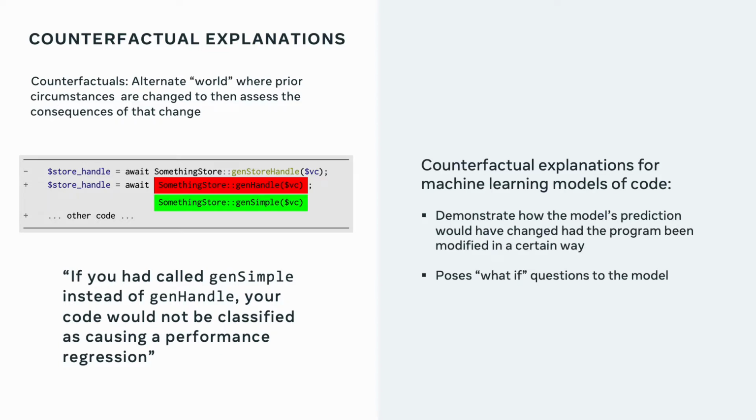So counterfactual explanations for models of code do two things. Number one, they demonstrate how the model's prediction would have changed had the program been modified in a certain way. One of the advantages of counterfactual explanations compared to other feature attribution-based explanations is the contrastive semantics it provides. Here is an alternative world of your input that changes the prediction, and the contrast between the original world and the counterfactual world constitutes the explanation. And we achieve this by repeatedly posing what-if questions to the model.